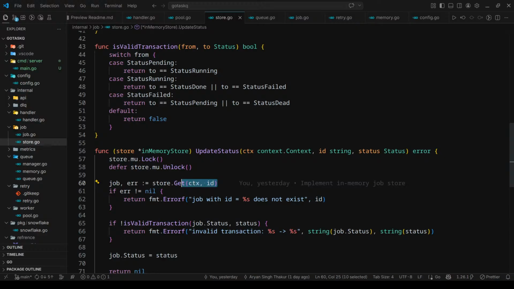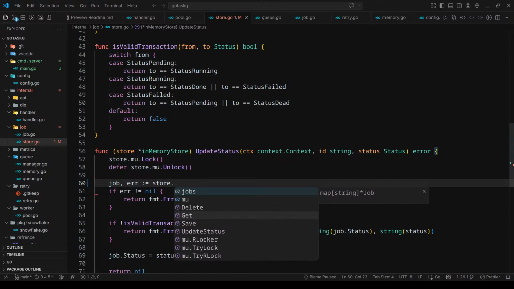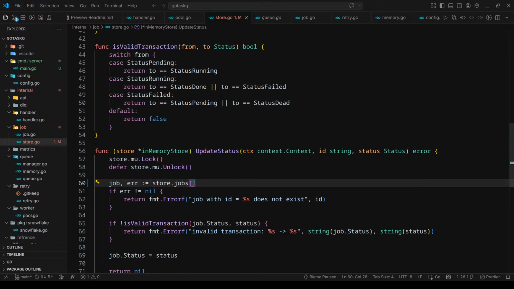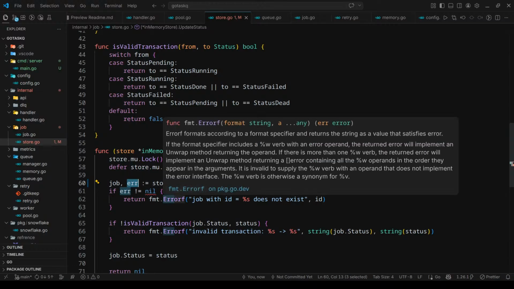So I came up with this: instead of calling get, we can go to the jobs and check for the ID, and check whether it exists.